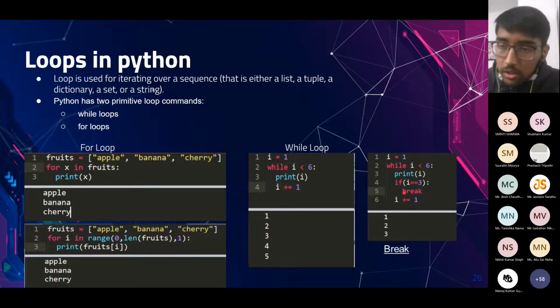We can also intentionally break the while loop using an if statement, and under the if statement we can write break. So break will break this while loop. The break statement can also be used in for loops depending on our requirement.